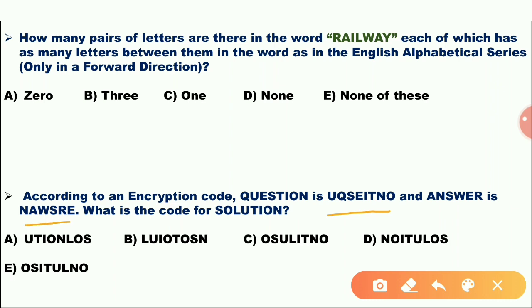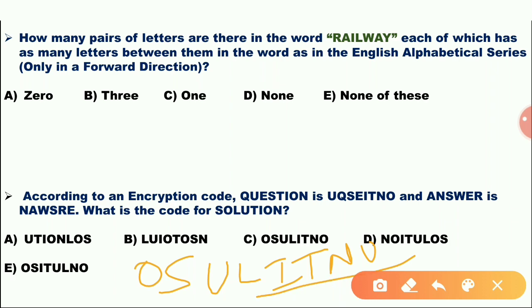What is the code for solution? This is the question, and this is the code. It works like this: QU means UQ, the two alphabets are reversed, that is, first and second are interchanged, then third and fourth are interchanged, 5 and 6 are interchanged, 7 and 8 are interchanged, and so on. So the solution is also OSULITNO. So C is the option.